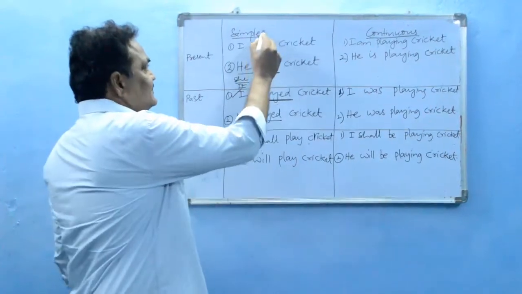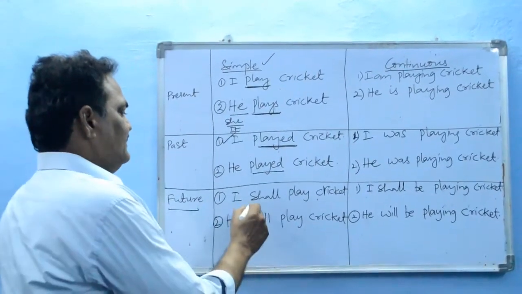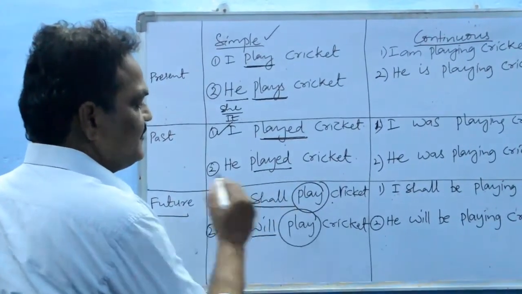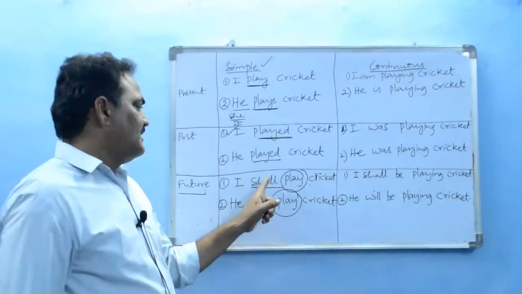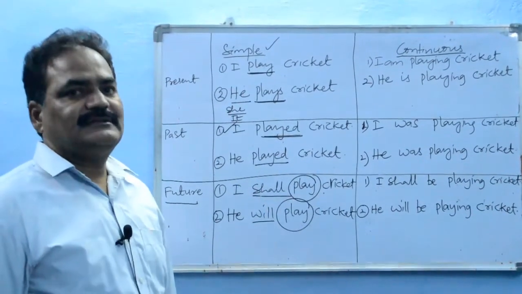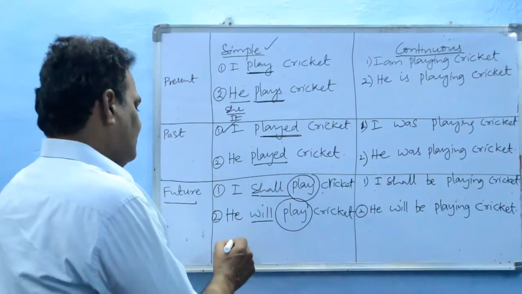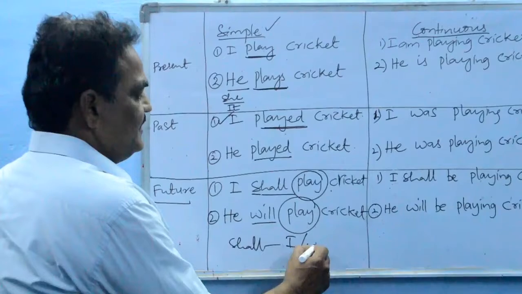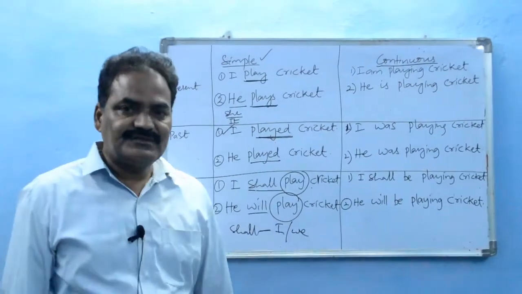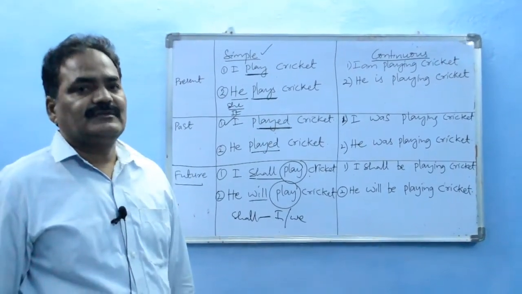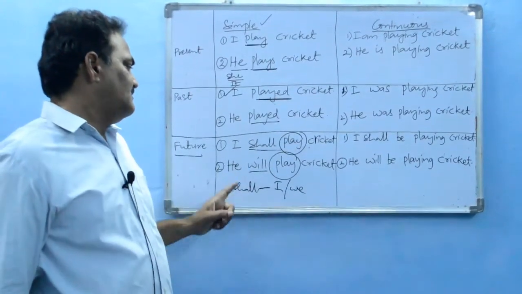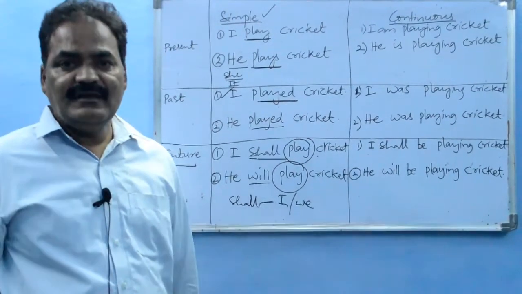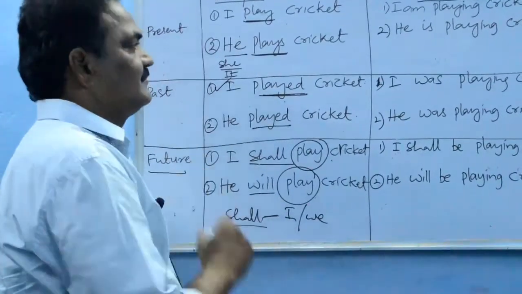In future simple tense, here we use shall or will along with the present form of the verb. Shall play or will play. Here is a note we should remember. Shall is always used with I or we. This rule is followed strictly in written English. So I shall play cricket and he will play cricket. Other than I and we, take will.